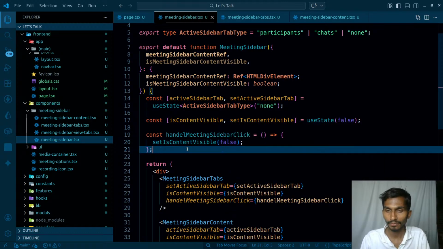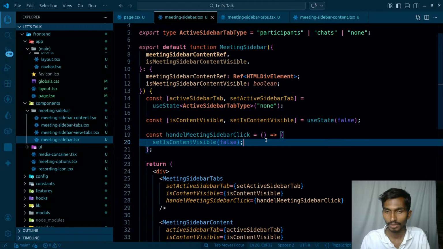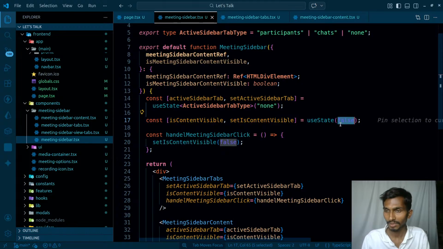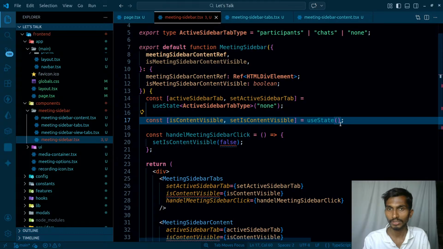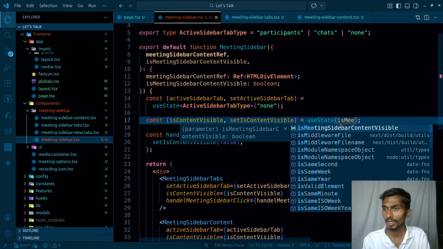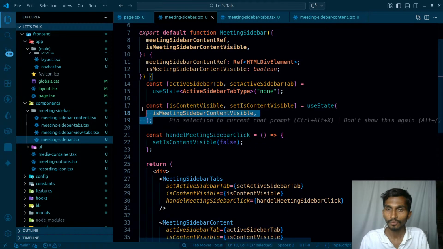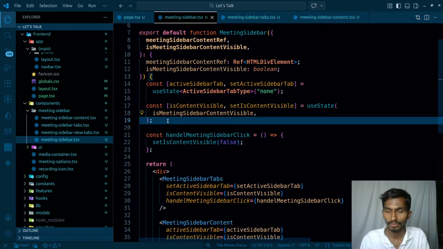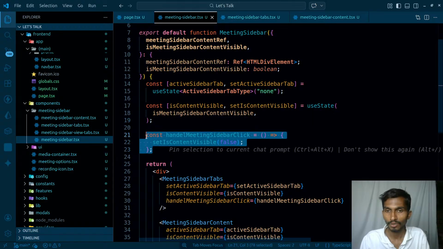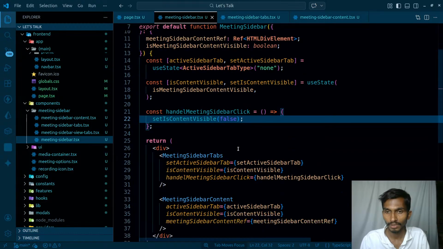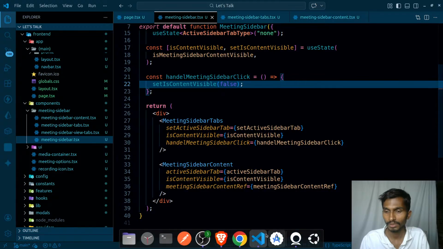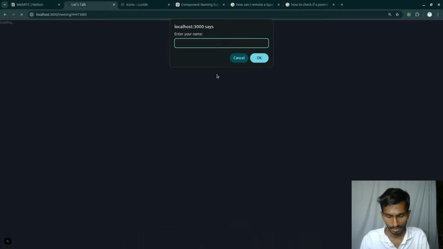So I'm making it false by default if I'm clicking this. In the remaining cases, the value of setIsContentVisible is going to be isMeetingContentVisible. So by default the value is this, but in case I clicked on this, then the value is going to be false, and then let's see whether it works or not. If it works, I will explain, otherwise what? Nothing.